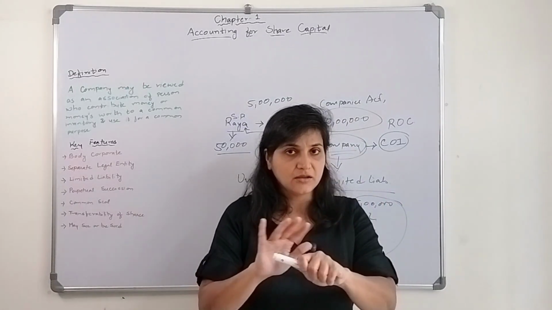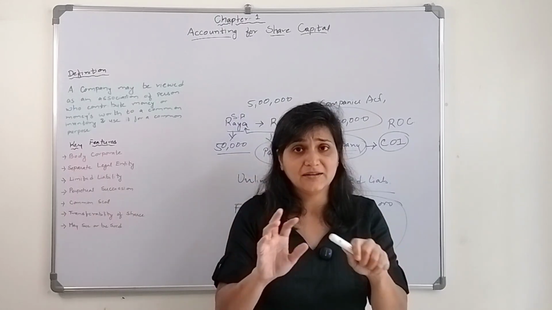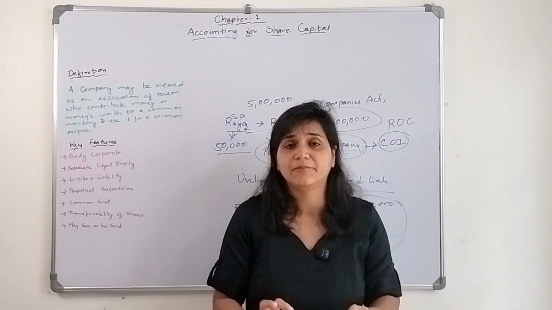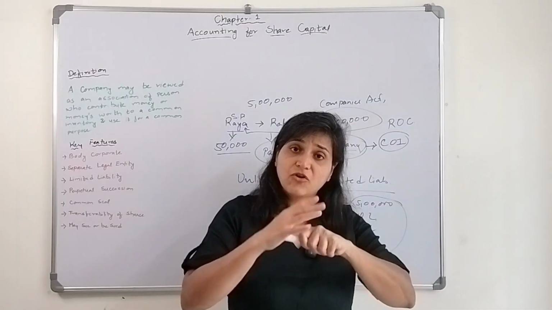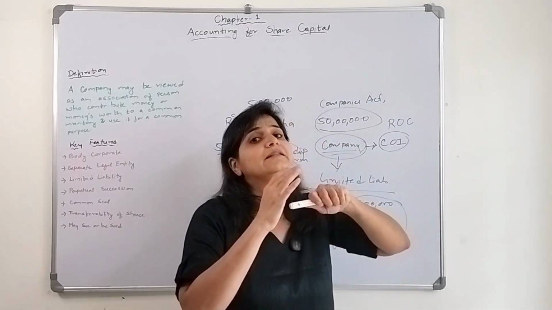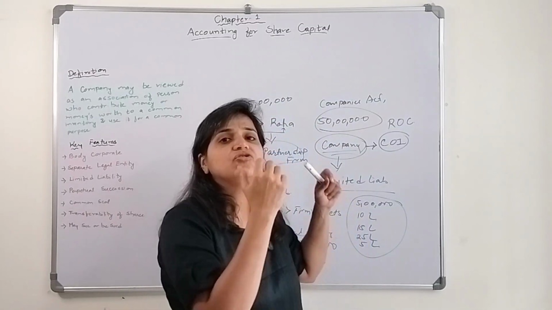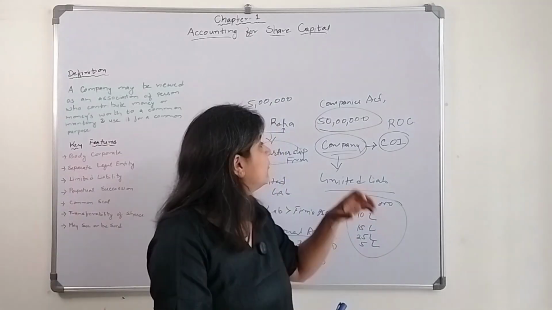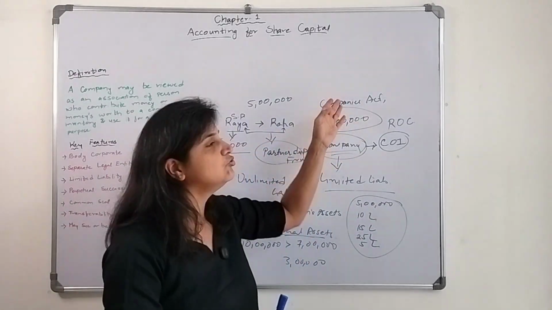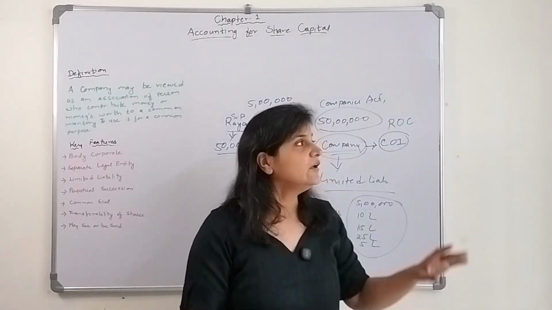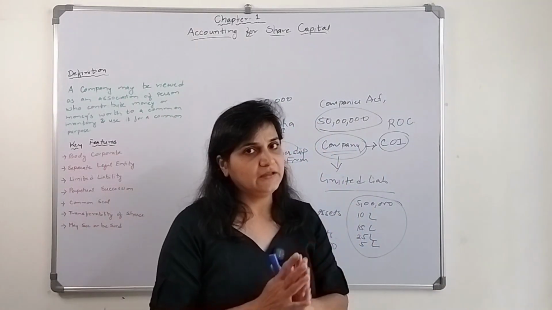I am not against the homeschooling student, mind you, this is purely an example. So when companies have a certificate from a governing body, banks and financial institutions will easily lend money to them. Whereas in the case of a partnership and sole proprietorship, they won't give such a huge amount just like that, right? So that is why a company is formed.